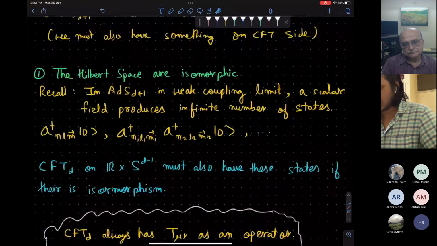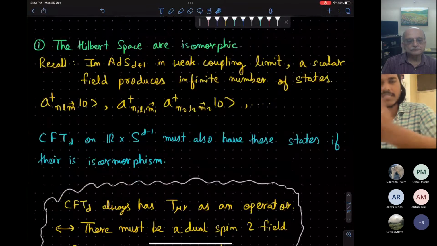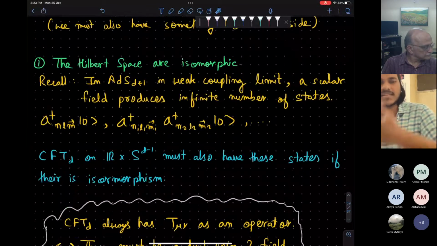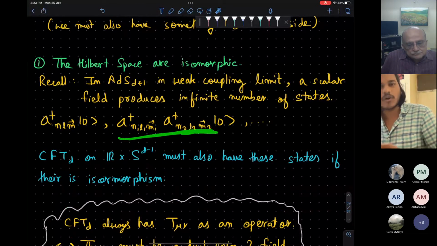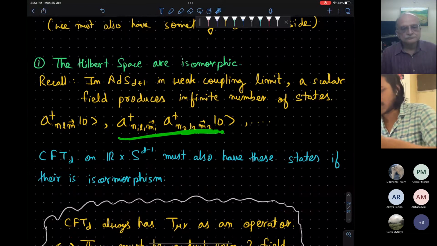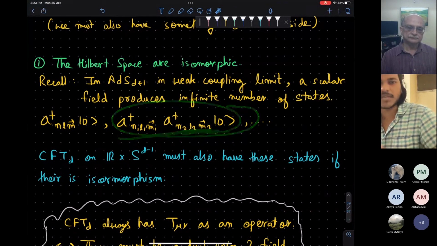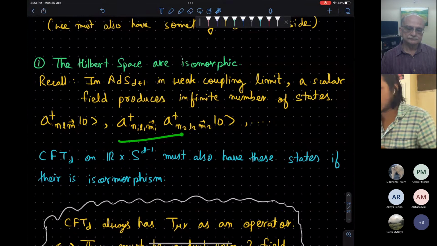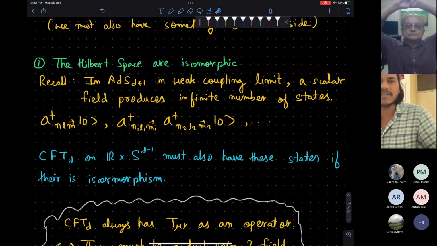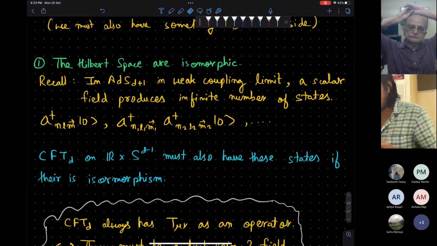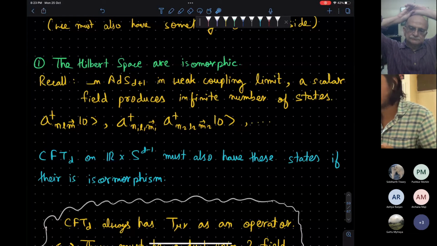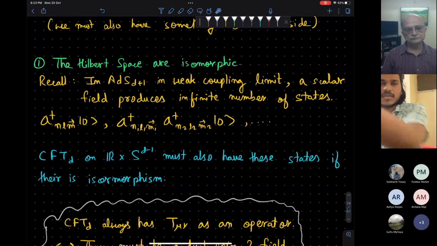In general, this CFT will have other operators also, the descendants, the derivatives of the primary operators, and those will be related to the so-called multi-particle states of the quantum gravity theory. I will not go into that detail. It is related to the double-trace operators, which we consider in CFT. So we have an idea about how the Hilbert space will be isomorphic to the Hilbert space in the CFT.